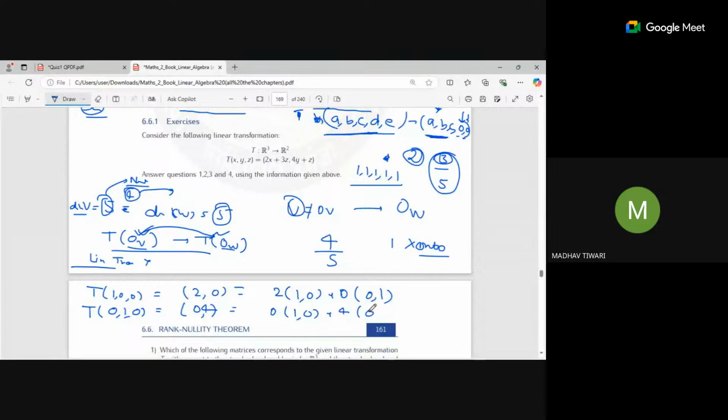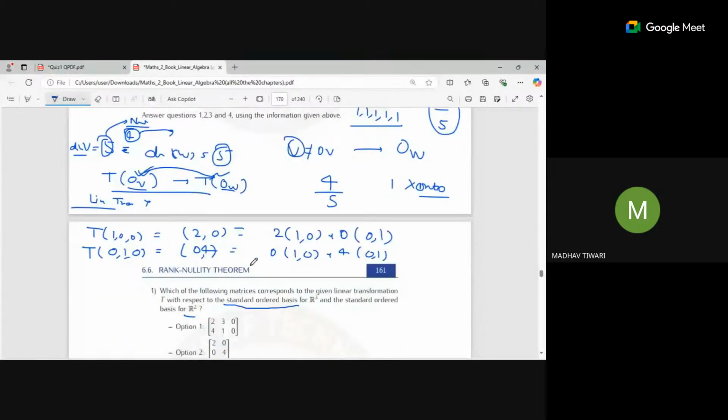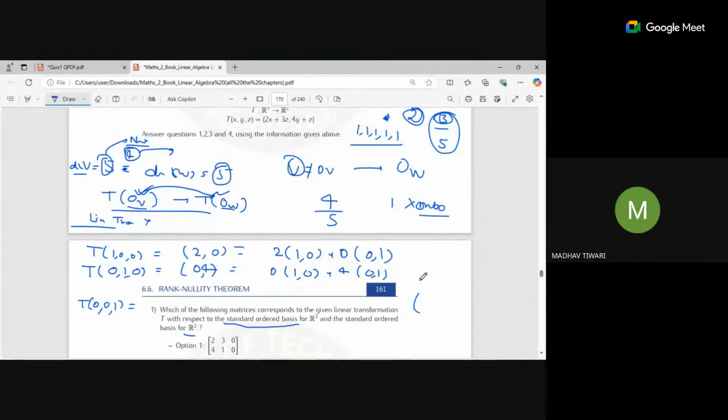Sir, sorry to interrupt you again. I'm coming back to the same point. Basically, the coordinate vectors we only form with respect to the standard basis, right? Yeah, in this question only, it has been asked in that way. Otherwise, it can be any basis.